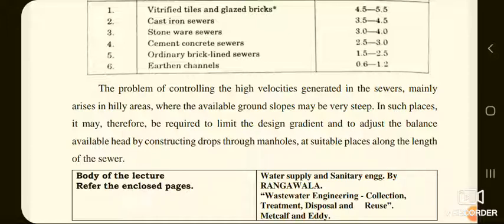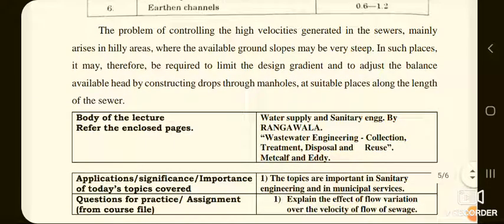The problem of controlling the high velocity generated in the sewers mainly arises in hilly areas where the available ground slopes may be very steep. In such places, it may therefore be required to limit the design gradient and to adjust the balance available head by constructing drops through manholes at suitable places along the length of the sewer.